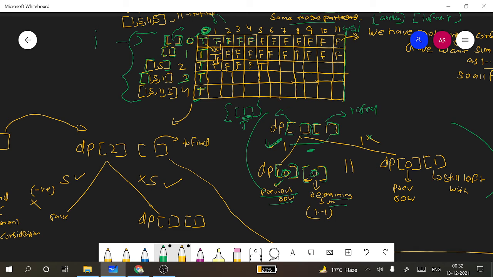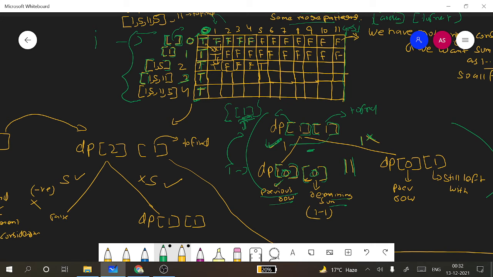Since this is true, for dp of 0, 0 we will be getting true as the answer, because we need to construct 0 with 0 elements in our list. So this is returning us true. This is an or variable, where this will be a short circuit condition and we will be getting true.